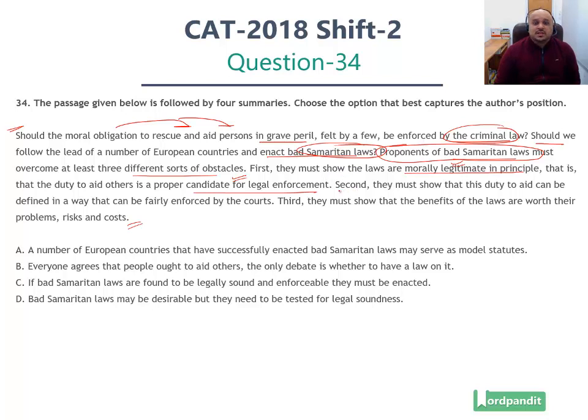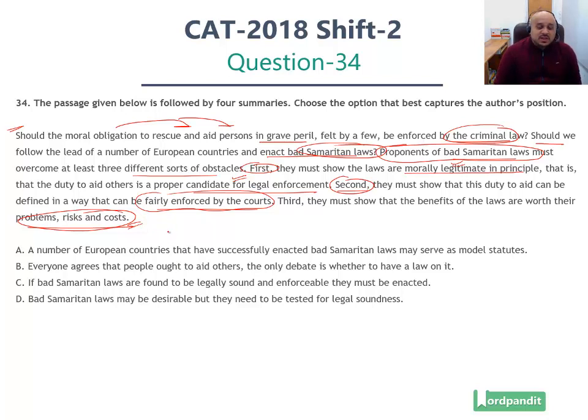That's thing number one. Thing number two, they must show that this duty to aid can be defined in a way that can be fairly enforced by the courts. So this is actually a logical flaw in these particular laws, right? If you think about it from a personal perspective, you can see how difficult it is to enforce such laws. How do you decide you should have helped another person? How do you decide that, right? So there has to be a system where you can enforce these laws. Third, they must show that the benefits of the laws are worth their problems, risks, and costs. So obviously there are going to be problems, risks, and costs in enforcing these laws. So there is a legal cost as well.